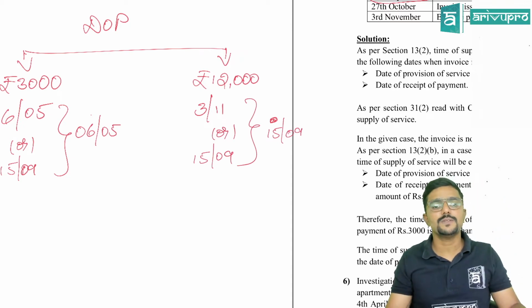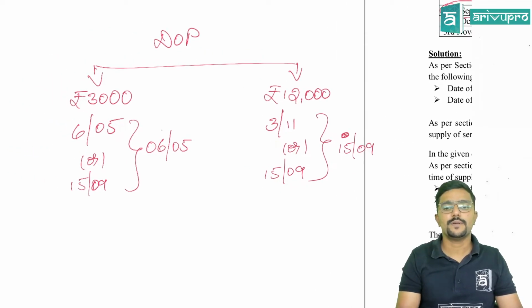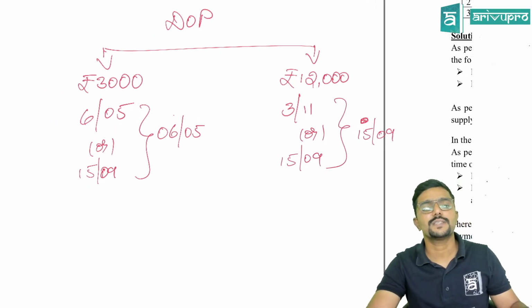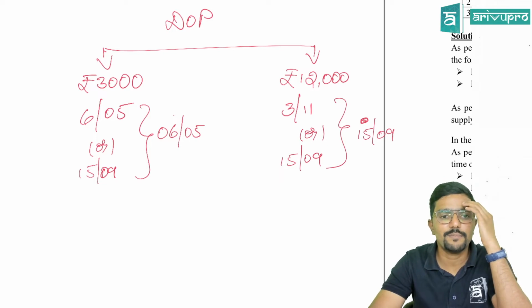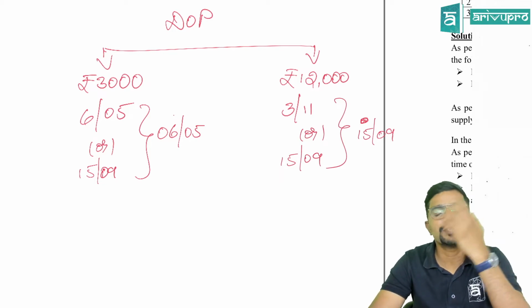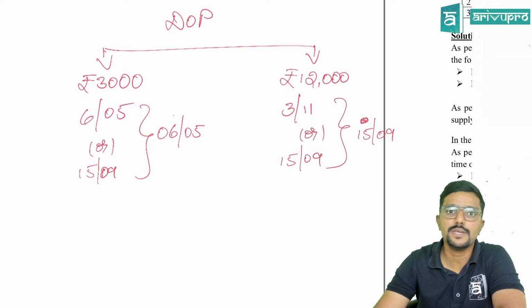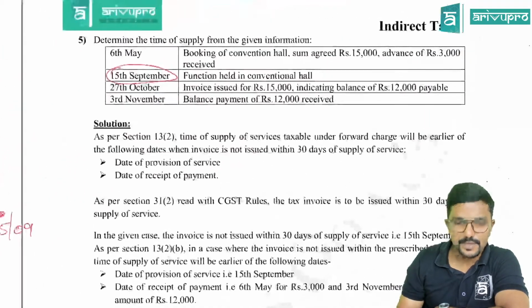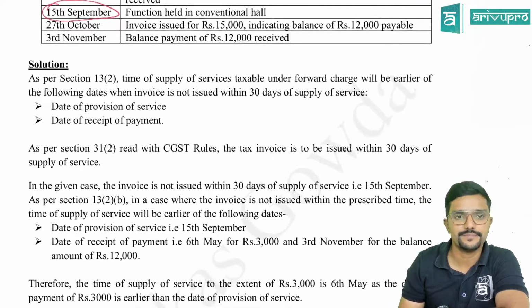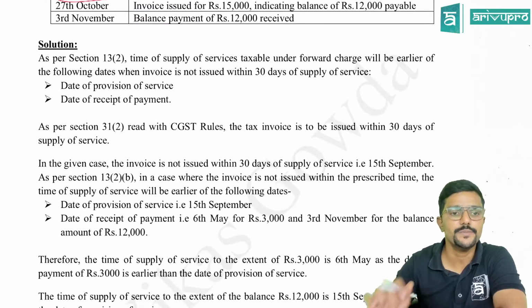So for 12,000, the time of supply would be 15th September, whereas for 3,000, the time of supply would be 6th May. Two time of supplies are there. Sir, can it happen like this? Yes, for services, as date of payment is also required. So let us go through the solution.